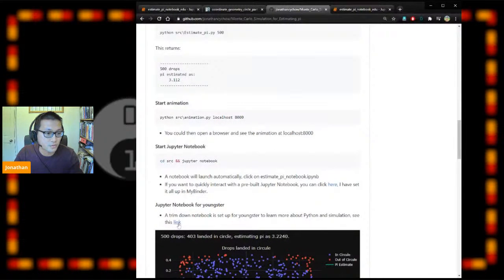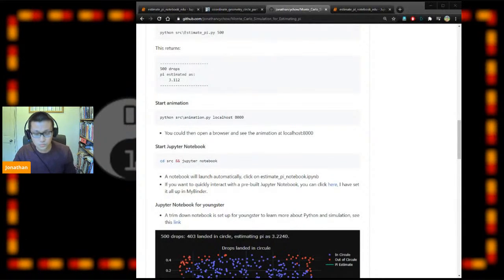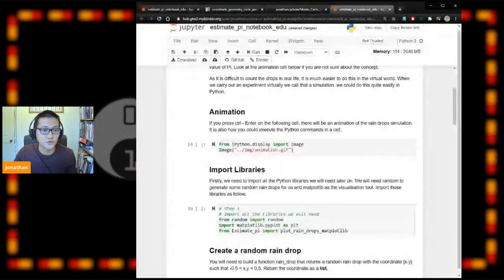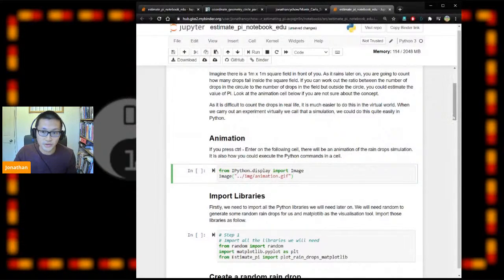If I just copy this link, hopefully you can see it. Just click on the link and wait half a minute or so, and you will get to the Jupyter notebook, with all the Python libraries there in the background.